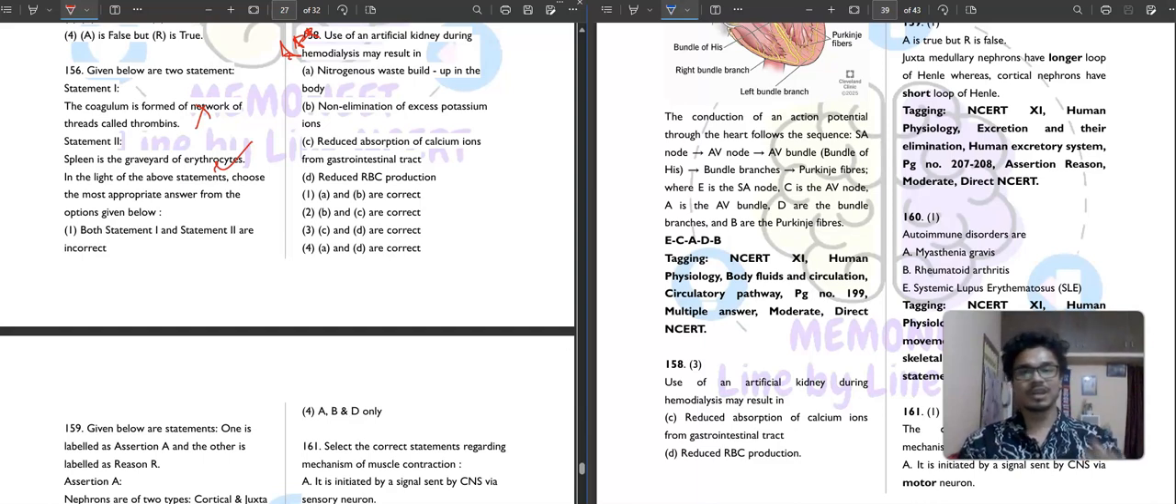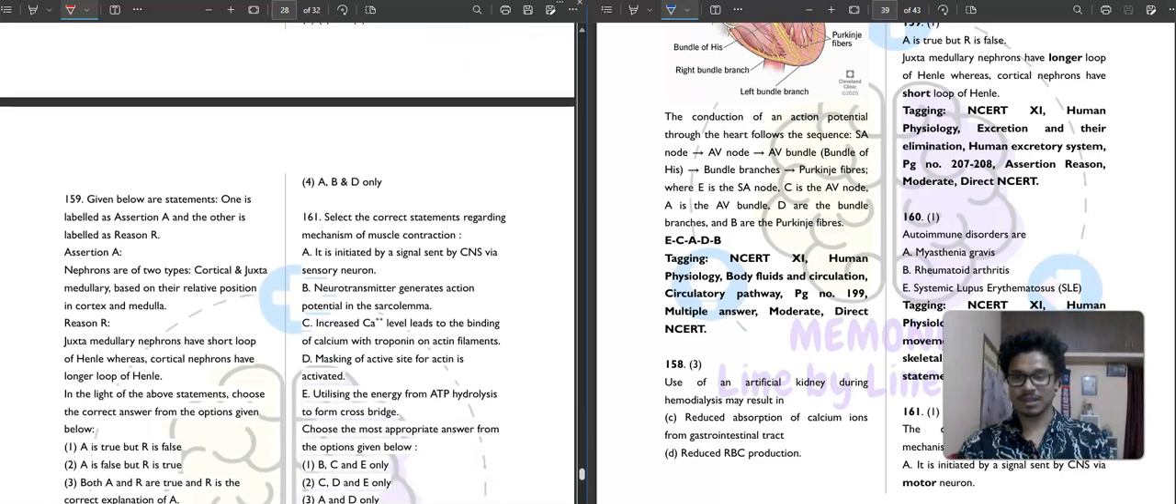So if we are using artificial kidney during hemodialysis, that may result in what? That may result in reduced absorption of calcium ion from the GI tract, and reduced RBC production. You know that the kidney does erythropoiesis, but artificial kidney can't do that. So third option is your correct answer. Moving to the next question, question number 159, and let's see what it is saying.